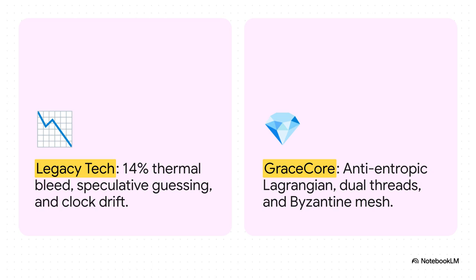Well, Gracecore completely refuses to compromise. Instead of bleeding heat, it uses an anti-entropic Lagrangian. You can kind of think of this as using math to literally turn chaos into compounding stability. It physically protects its execution with non-overlapping dual threads and relies on a CIRPV 2.1.2 Byzantine mesh to guarantee that no part of the system ever disagrees with the rest. It's a stark contrast, really.